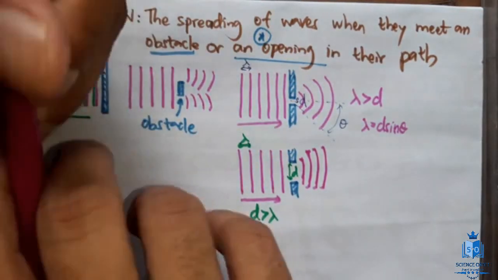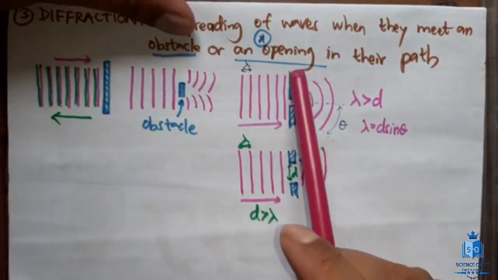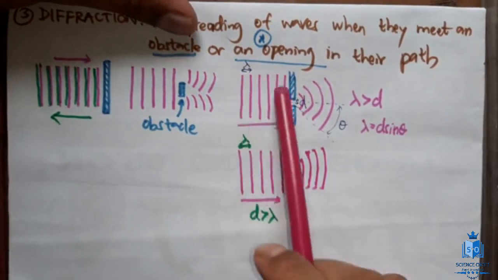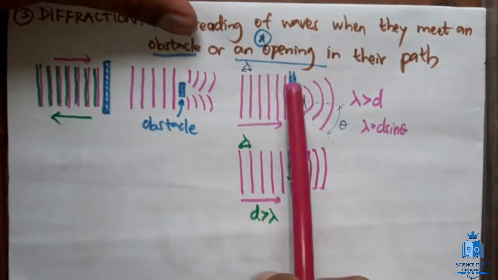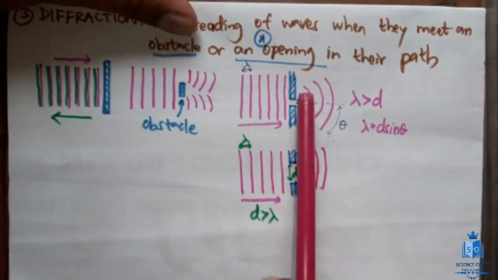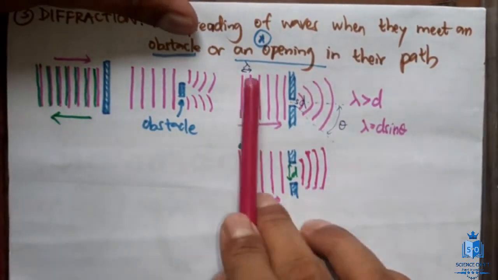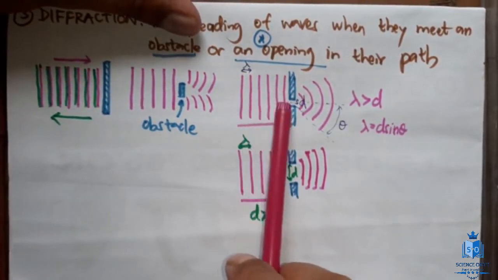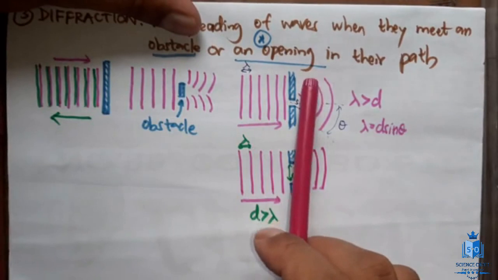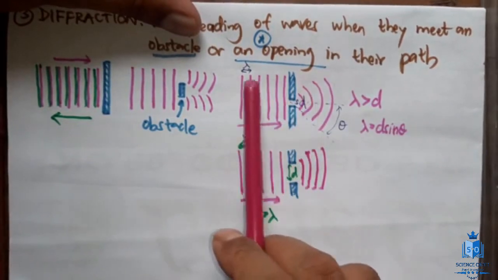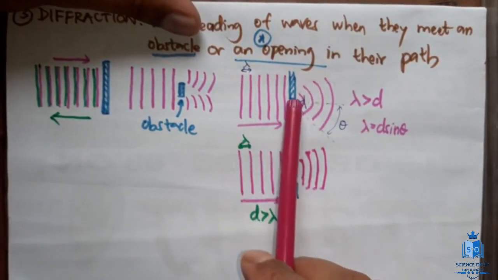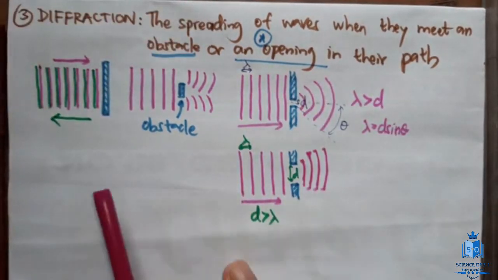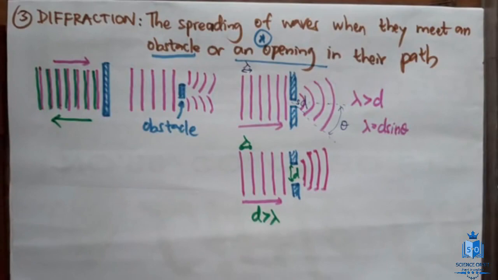Okay, and one more example. Imagine that there's a room here, that room is closed like this, with a small opening. Let's say there are some people talking inside this room, but if you are outside this room, you will still be able to hear what they are saying. The sound waves are blocked here, and if you are here, these sound waves are not going to reach you directly, but due to diffraction, you will still be able to hear them. So those are some phenomena of diffraction we see in our day-to-day life.